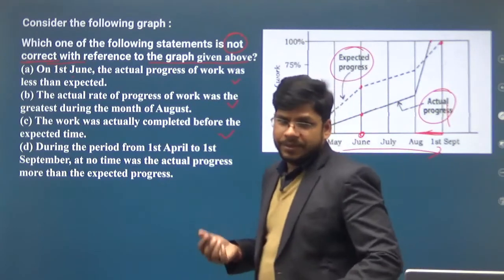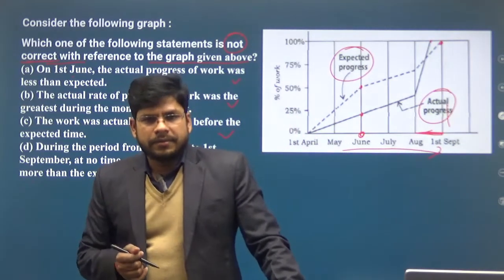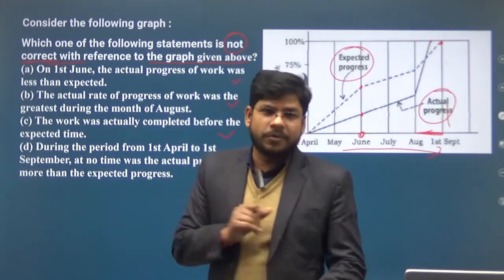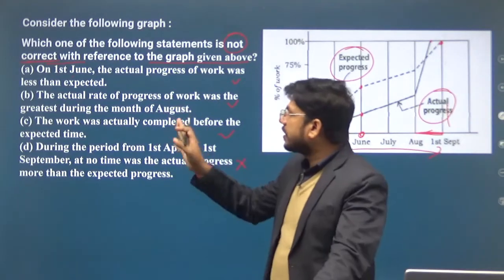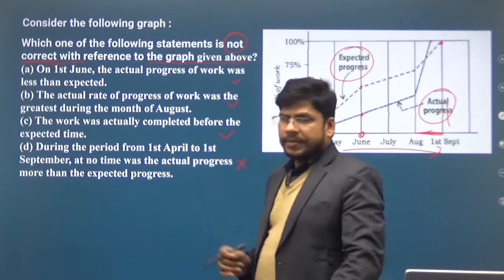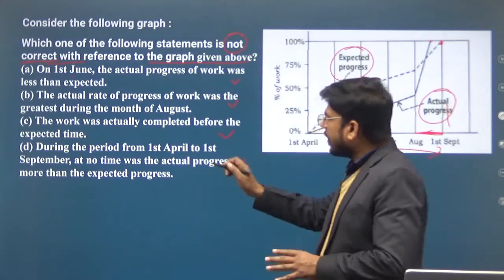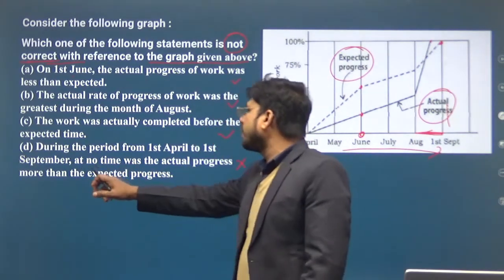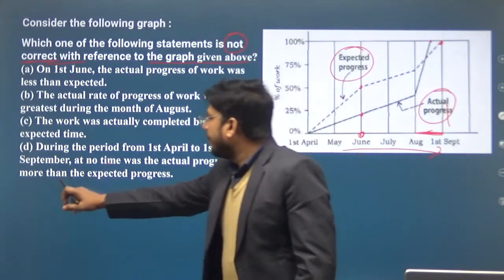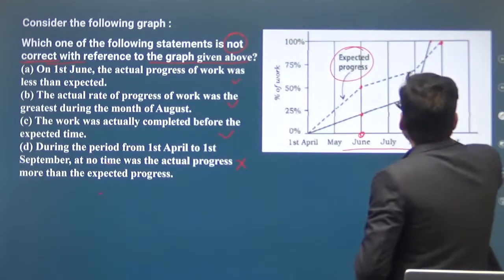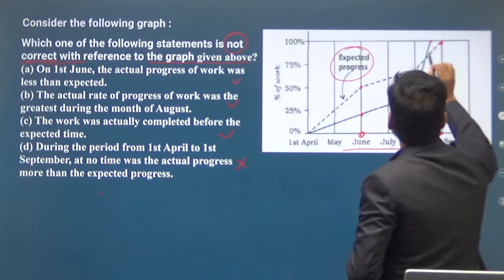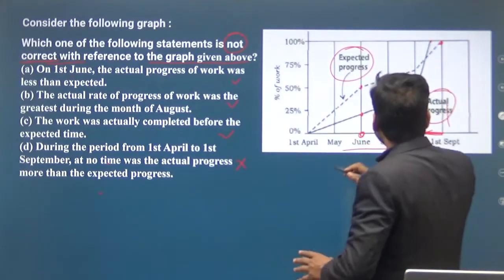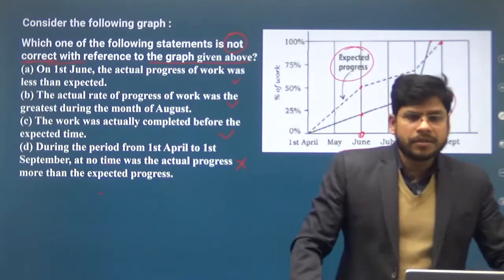So this is also a correct statement. We are left with only one option, that is option D, and D will be the wrong statement because there are only 4 options, A, B, C and D. All the 3 statements are correct, so this statement must be wrong. We can also verify: during the period from 1st April to 1st of September, at no time was the actual progress more than the expected progress. Actual progress is this and expected progress is this. So actual progress was more than the expected progress in the month of August.